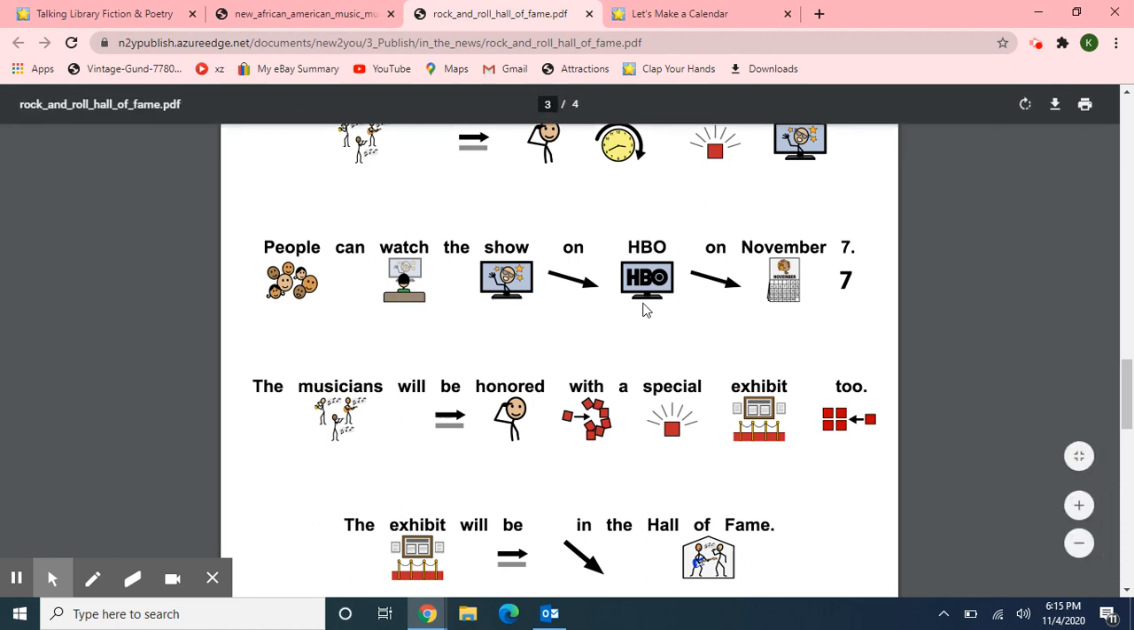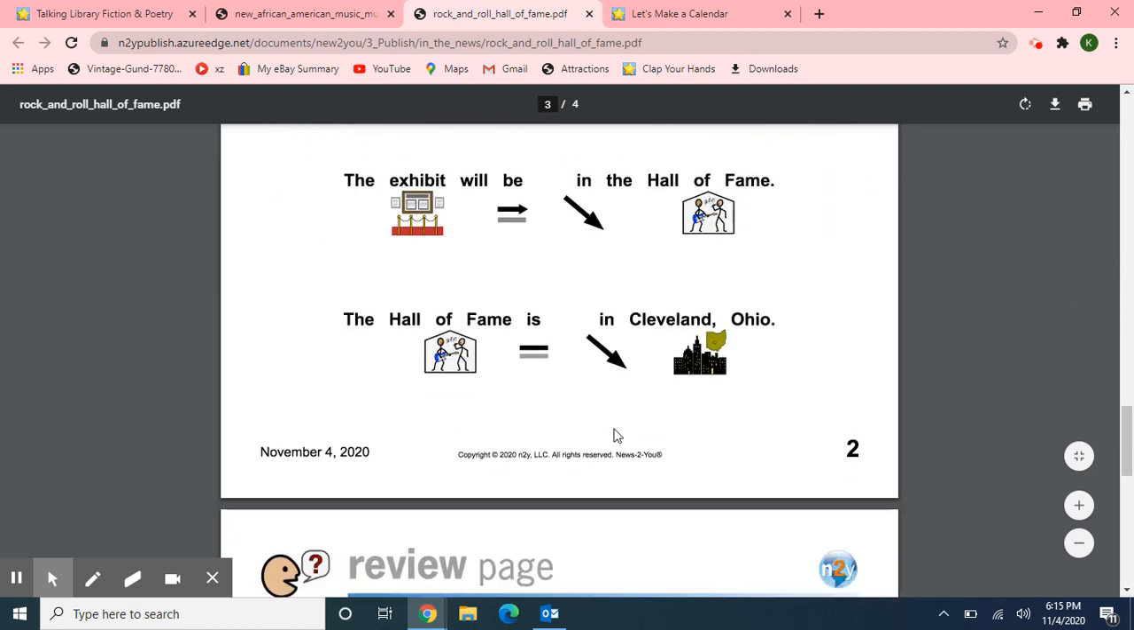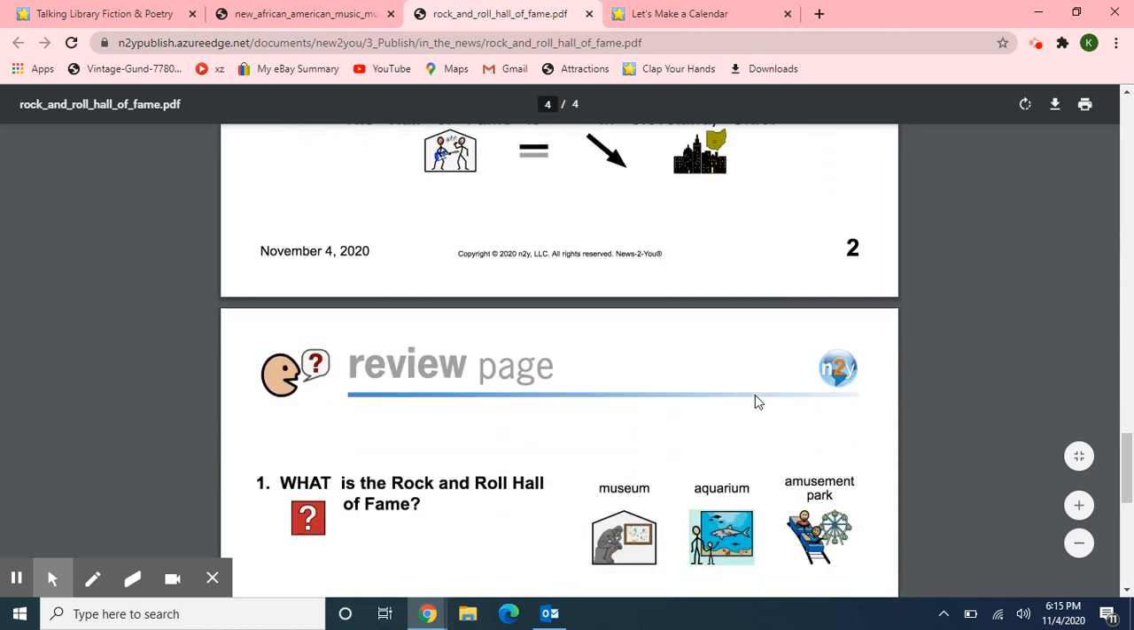The musicians will be honored during a special TV show. People can watch the show on HBO on November 7th. The musicians will be honored with a special exhibit too. The exhibit will be in the Hall of Fame. The Hall of Fame is in Cleveland, Ohio.